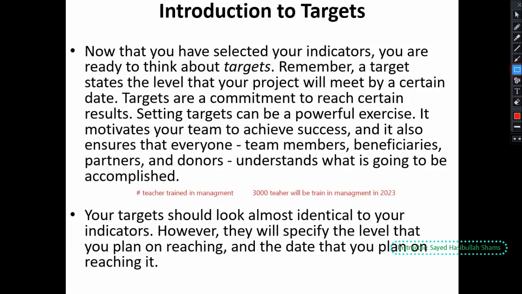Here we have set a target for our indicator, and we have specified that 3000 teachers.